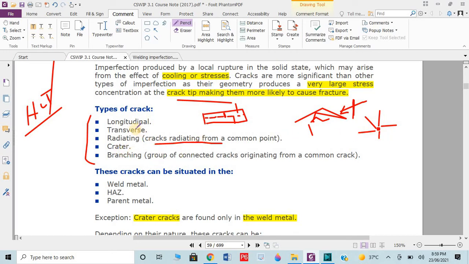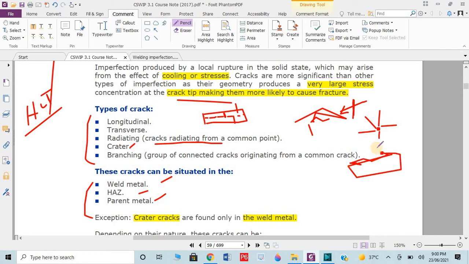Then we have crater. Remember, longitudinal, transverse, radiating, and branching cracks all occur in the weld metal, HAZ (heat affected zone), and parent metal. If you don't know the terms, then go to chapter 2 first. Watch that chapter, then you will easily understand the welding terminologies. But the crater crack is created only in the weld metal, on the top surface of the weld.